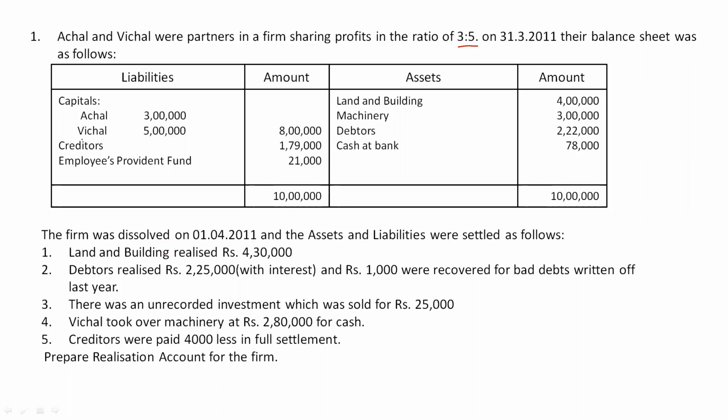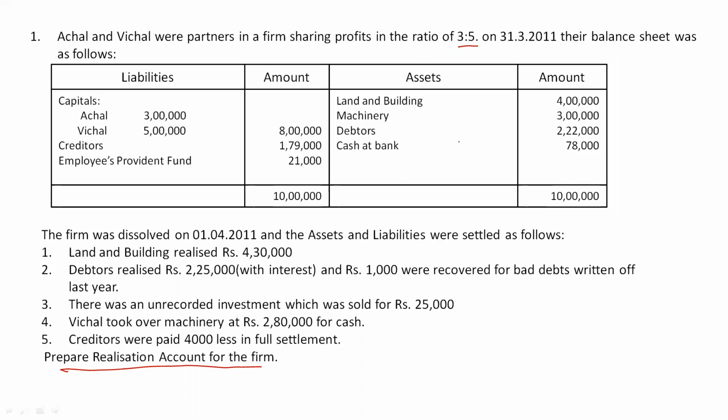Currently we know that we have to prepare the realization account. I told you the first step is to record the book value of assets and liabilities. We will start with recording the book value of assets. We have a balance sheet in the question.